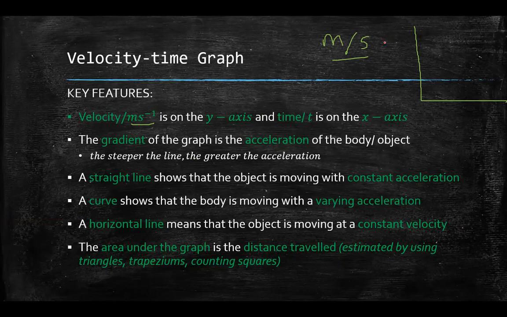So let me use v, meters per second. And then, of course, t is still on the time, right? On the x-axis, because it's a velocity time graph. So t is still on the x-axis. The gradient is acceleration.